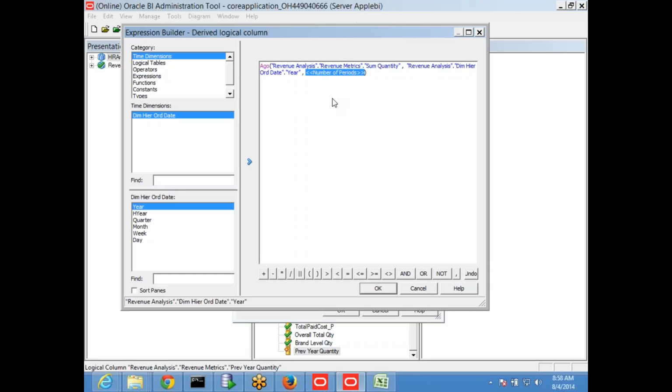Now the last is number. How many back you want to go? You want to go 1 year back, or 2 years back, or 3 years back. So that number you have to choose. I am selecting 1 year back. Means whenever I select this column, it will always show the 1 year back data. If in place of year you select day, it will always show the 1 day back total. So now I am looking for year. I am okay with this one. Say okay.